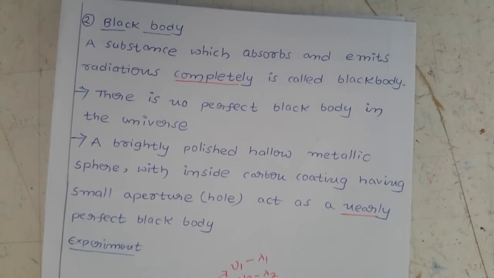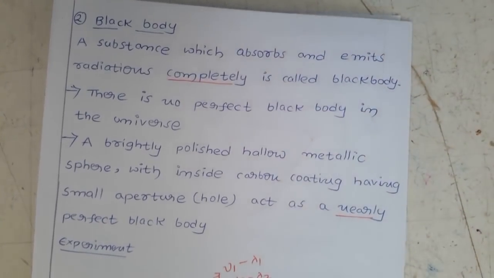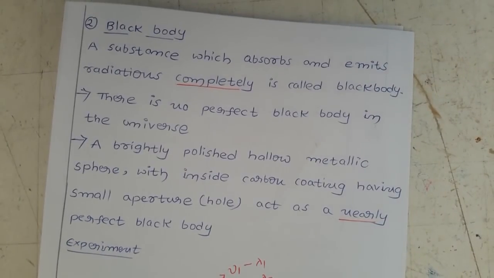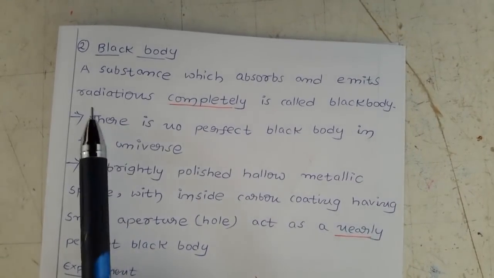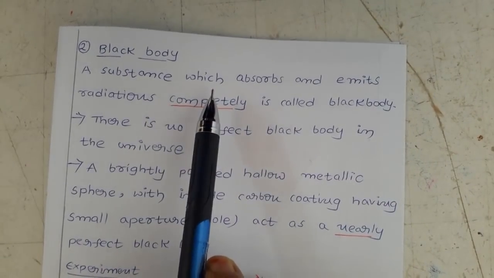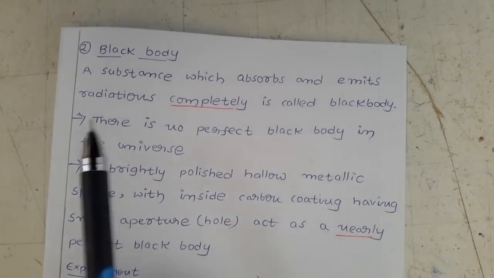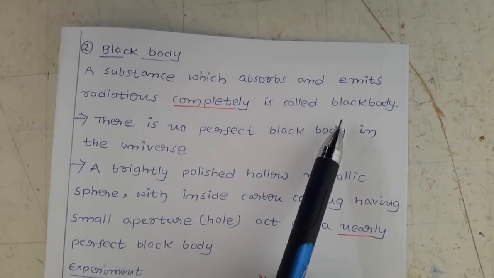So that's why we don't prefer black colors especially in summer. Now let us discuss what a black body is. What is the definition of a black body? A substance which absorbs and emits radiations completely is called a black body.